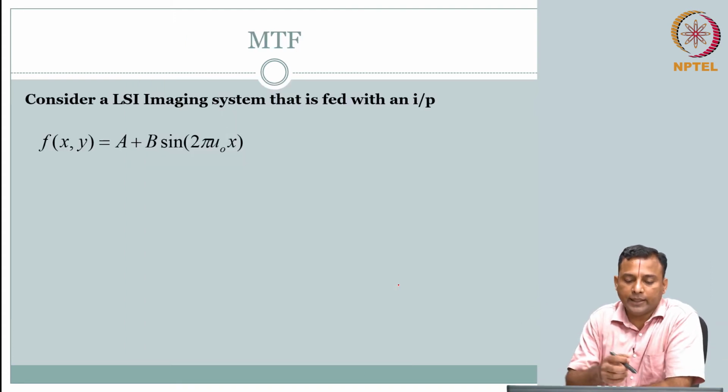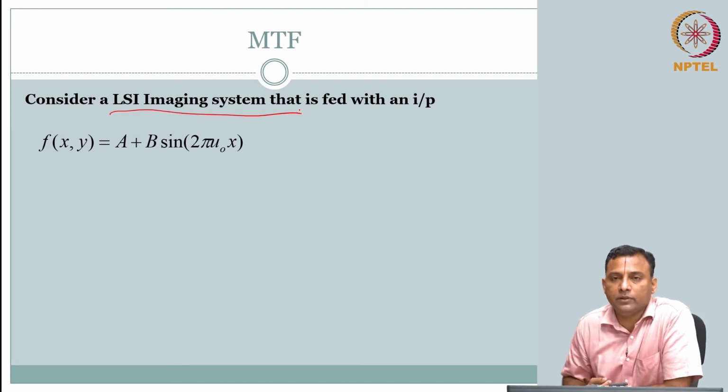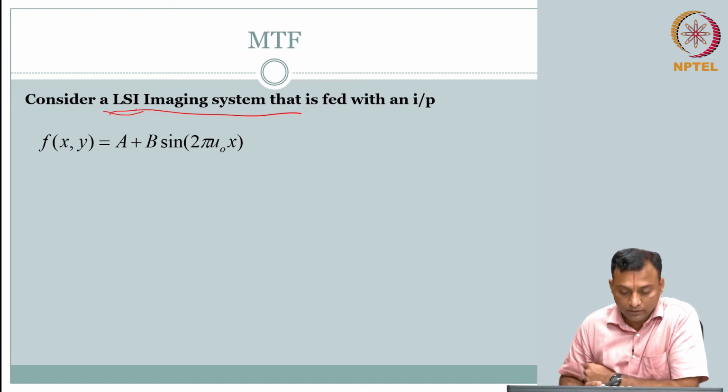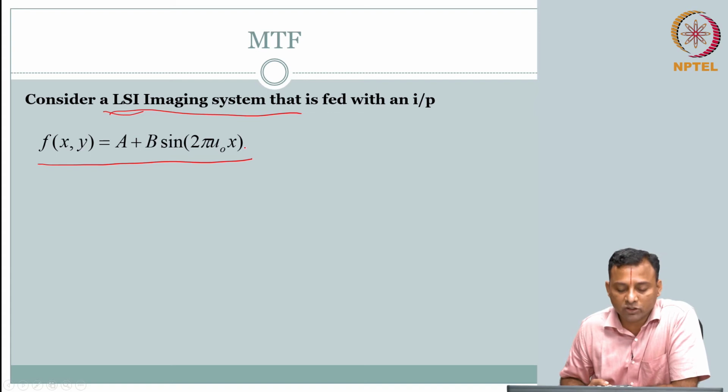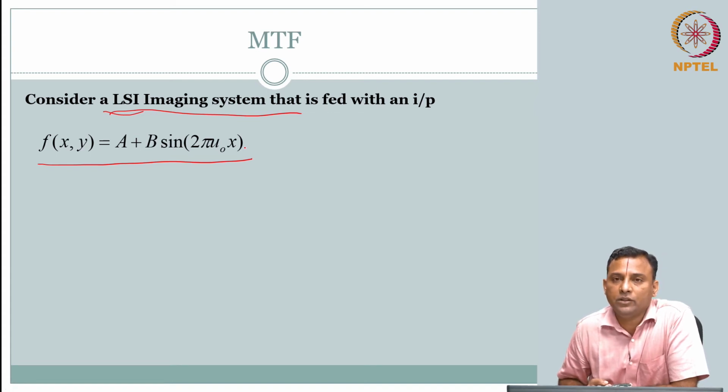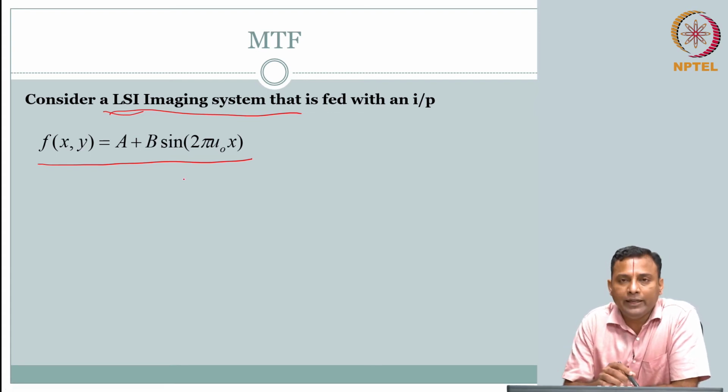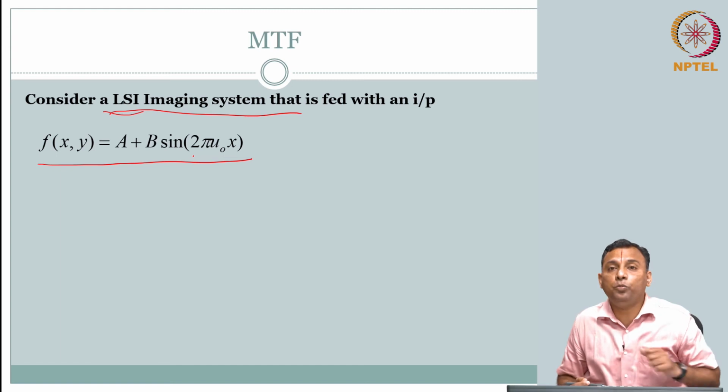Okay. So, let us take a simplified imaging system, LSI, linear shift invariant system. You are presenting it with the same input that we just saw, the modulation function. So, now I know my input, which is a very well defined function, for which I know my m suffix f. I can calculate the inherent modulation that is there. Now we want to understand what will be your output modulation.